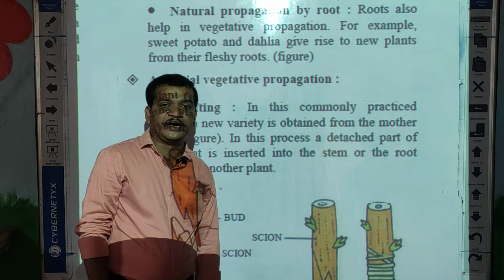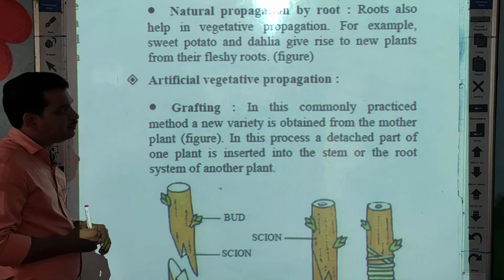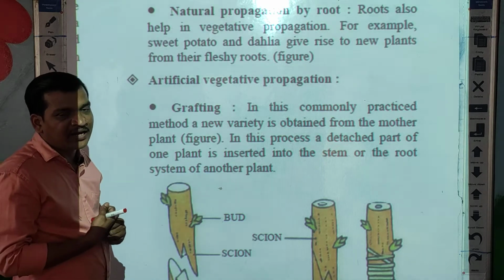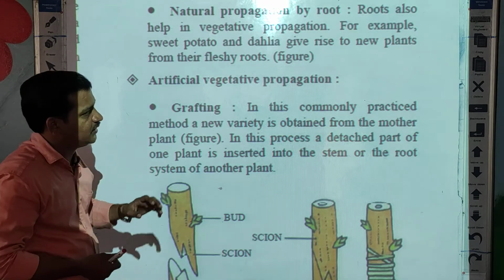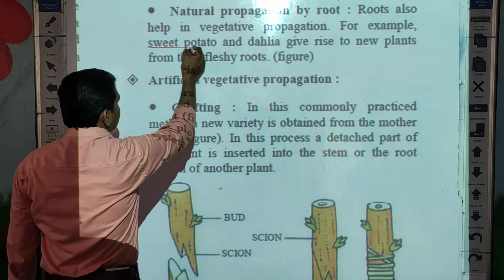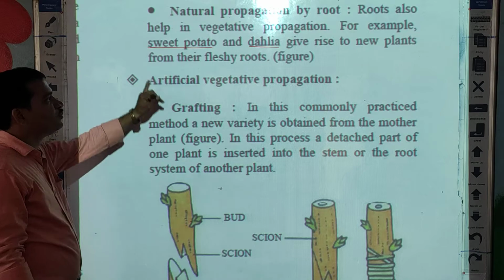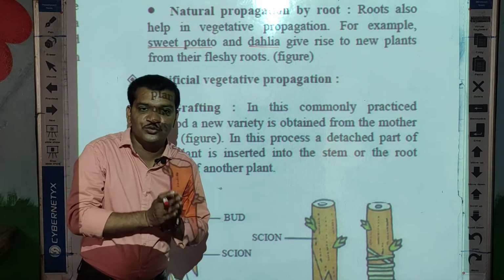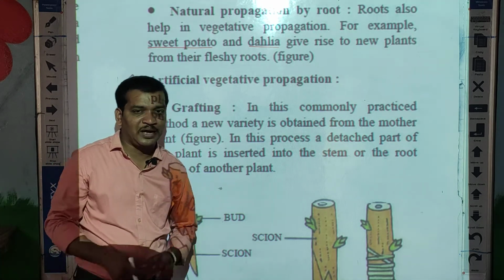Now there are a few plants whose roots are used as vegetative parts to grow into new plants. Some plants' roots are used to convert them into new plants. For example, the sweet potato. Dahlia gives rise to new plants from freshly cut roots. So their roots are used to grow new individual plants.